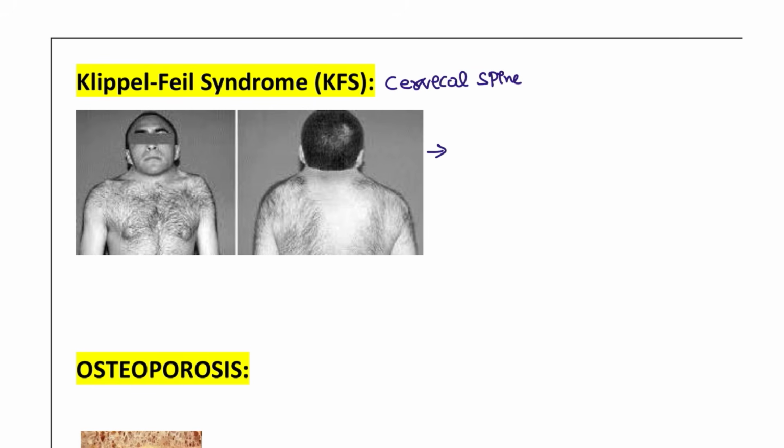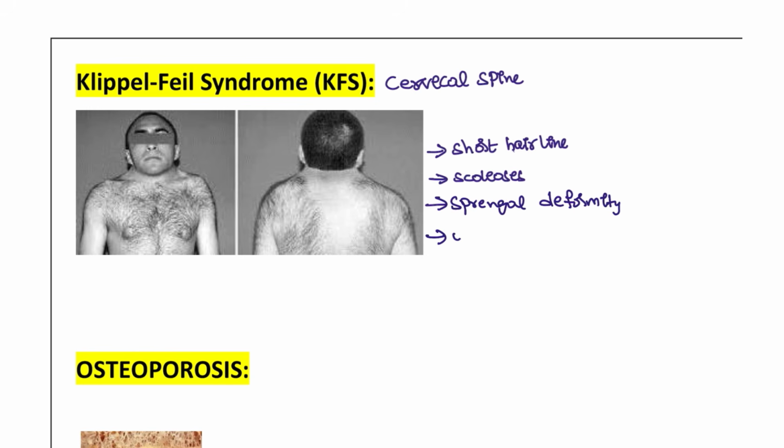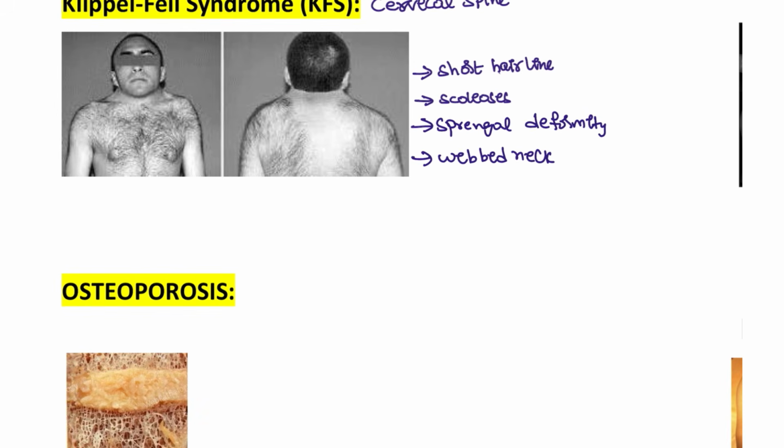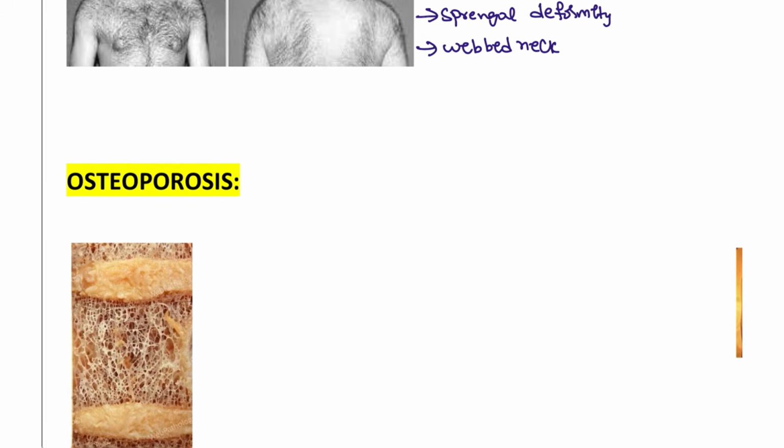The triad seen in this patient is a short hairline, so the patient will have a short hairline, and also the patient will suffer from scoliosis and spinal deformity. Spinal deformity will be seen in this patient, and the webbed neck. Okay, webbed neck is seen. So basically, whenever you ask for yes movements or no movements of the neck, the patient might have difficulty performing those. Klippel-Feil syndrome patients cannot perform those movements.